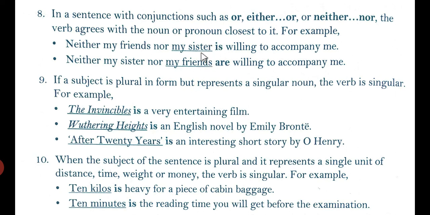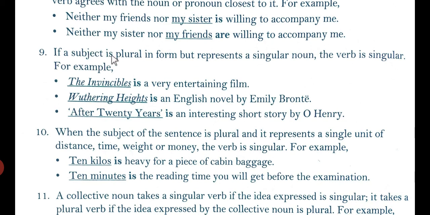Here sister is very close. So sister is a singular subject and is is a singular verb. Here my friends is plural in number, so it requires a plural verb.